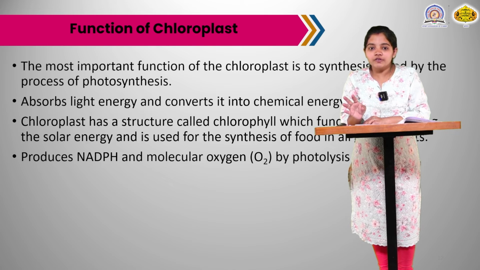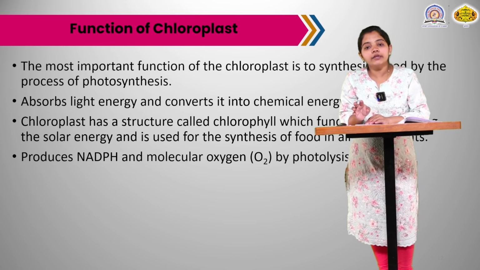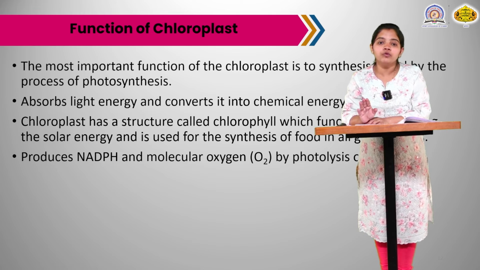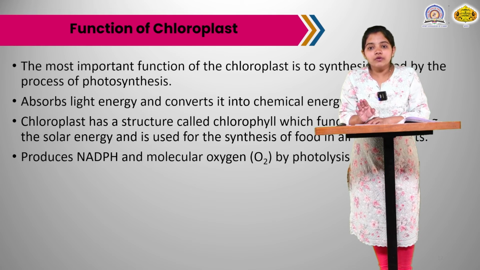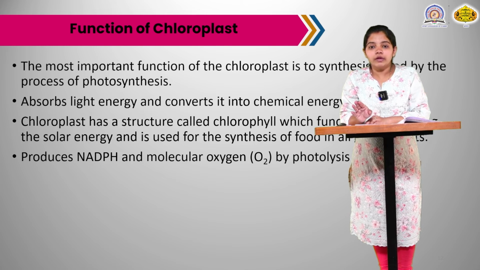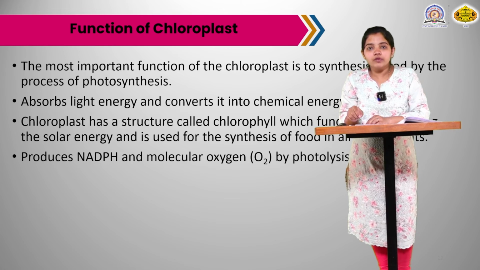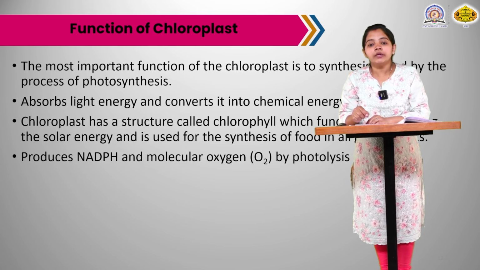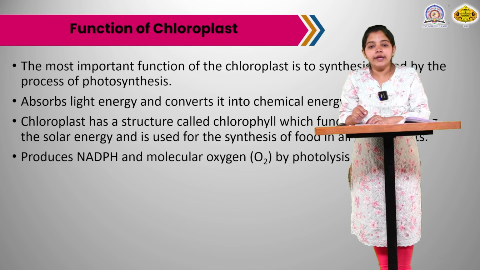The light reaction produces NADPH and molecular oxygen by the photolysis of water.